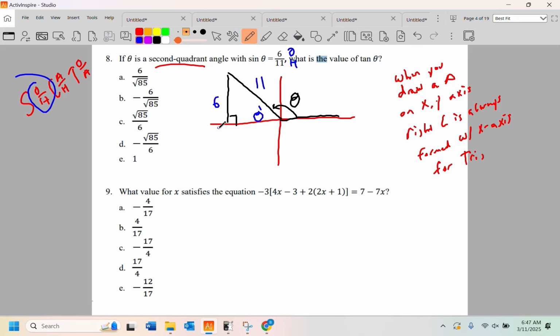I've got a really old theorem called a squared plus b squared equals c squared that'll give me the missing leg, so 6 squared plus something squared is 11 squared, and 6 squared is 36, 11 squared is 121, 121 minus 36 is 85, a squared is 85, so a is root 85. Now, direction matters.